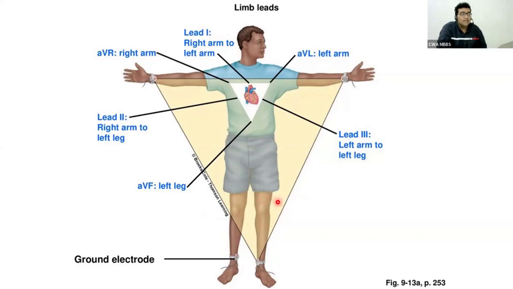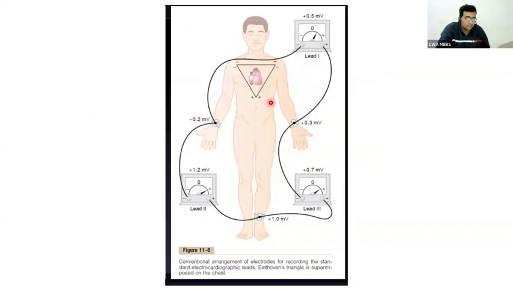Now, where is lead one? Lead one is in between these two electrodes, lead two in between these two, lead three in between these two. That needs further clarification. You see, this is AVR, this is AVL. You can place a galvanometer in between AVR and AVL.